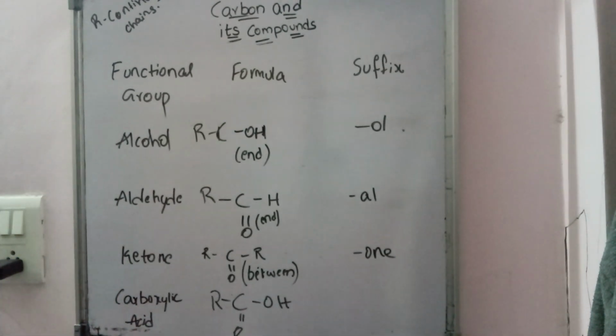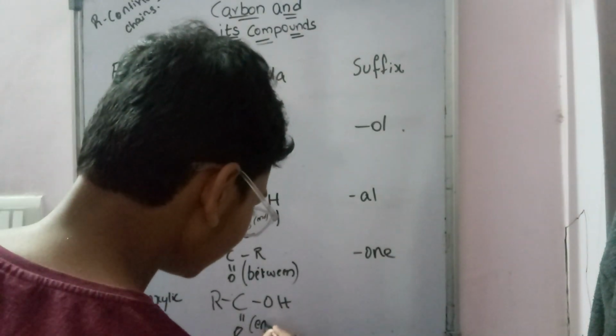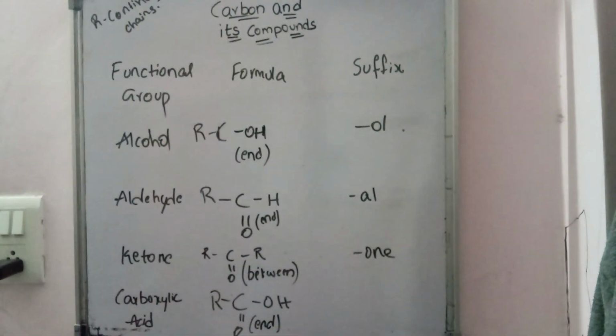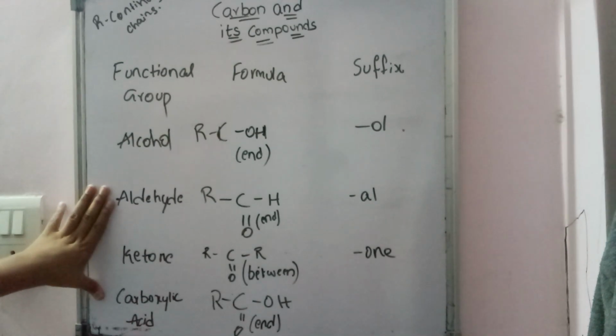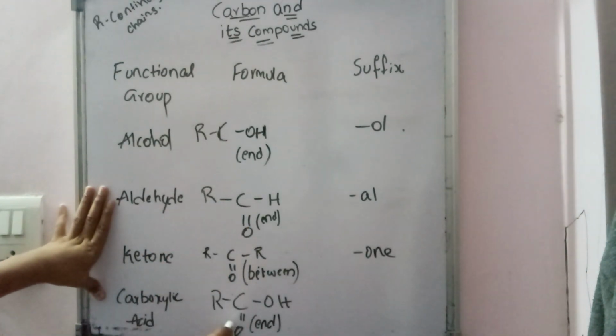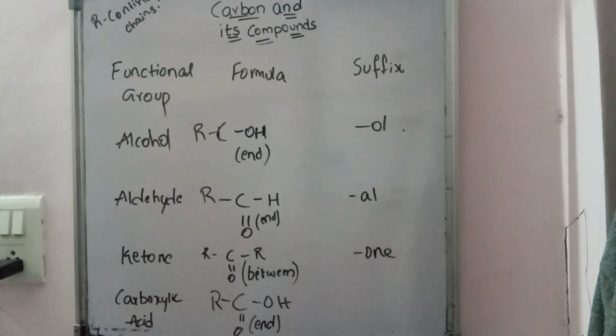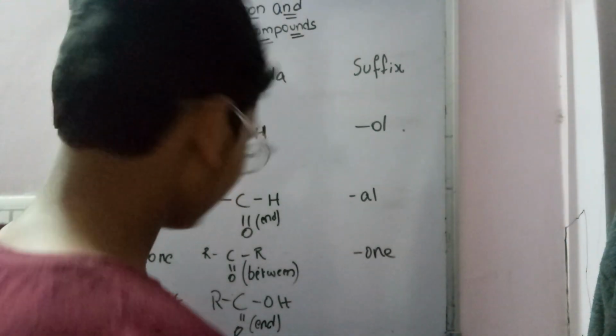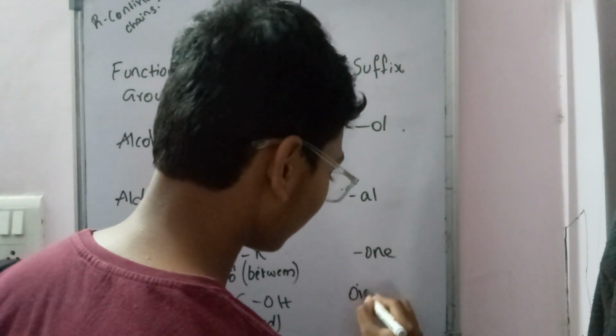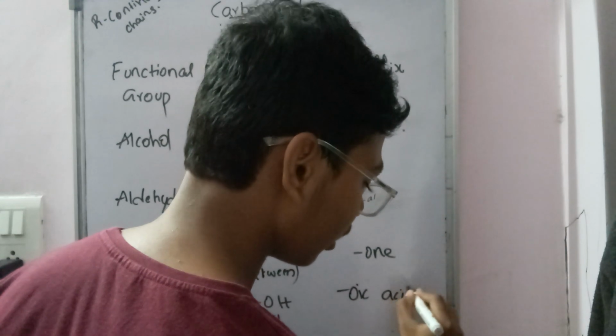Never get confused. And before that, this also comes at the end. The difference between aldehyde and carboxylic acid is here double bond O, that is okay. But here single bond OH, but in aldehyde it is only H. And the suffix of carboxylic acid will be -oic acid.